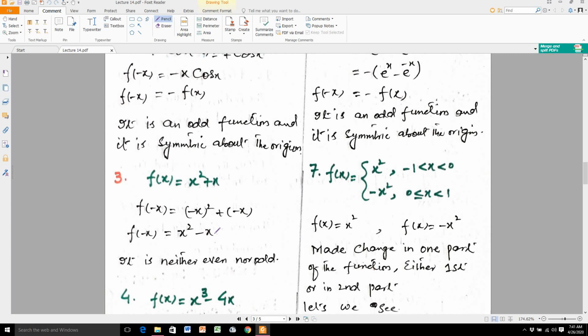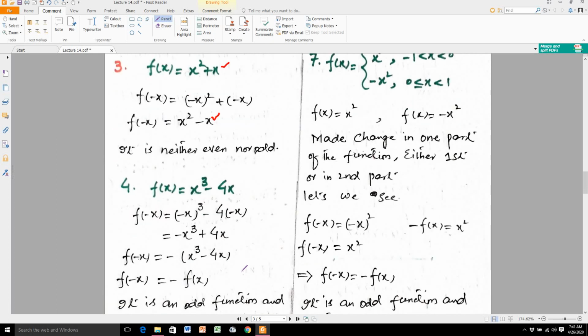There is no way that we take something common, or any extra steps, so that this expression adopts the shape of the original function. There is no way that the original function comes again. So we say it is neither even nor odd.